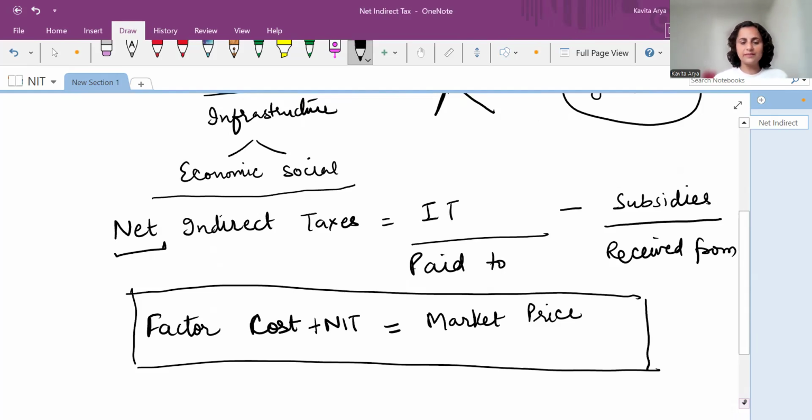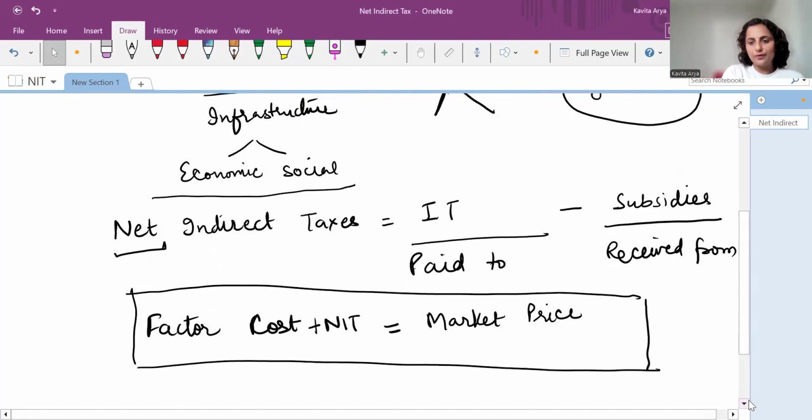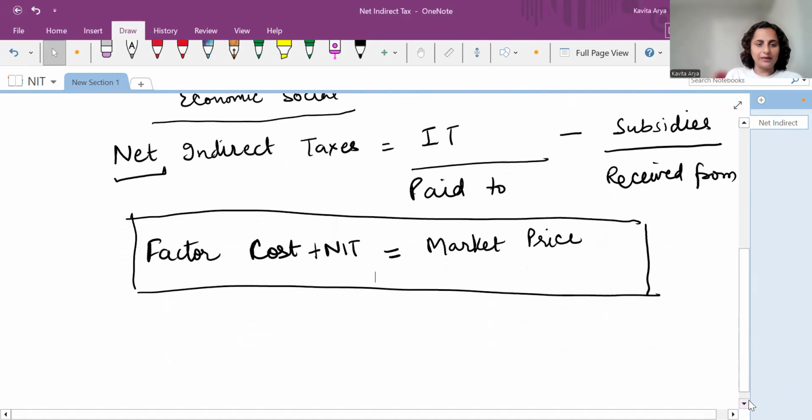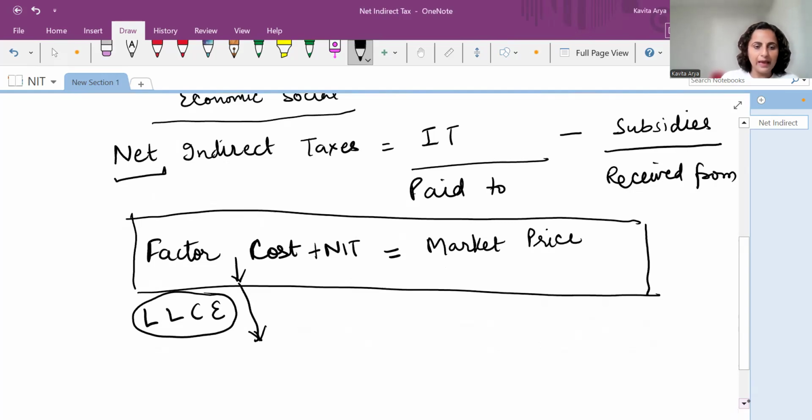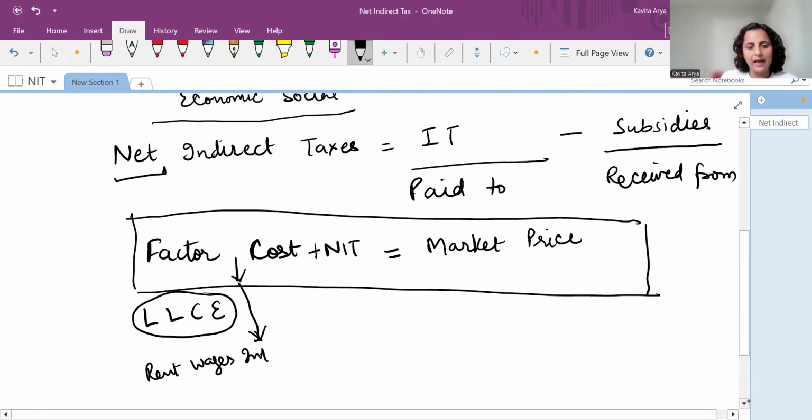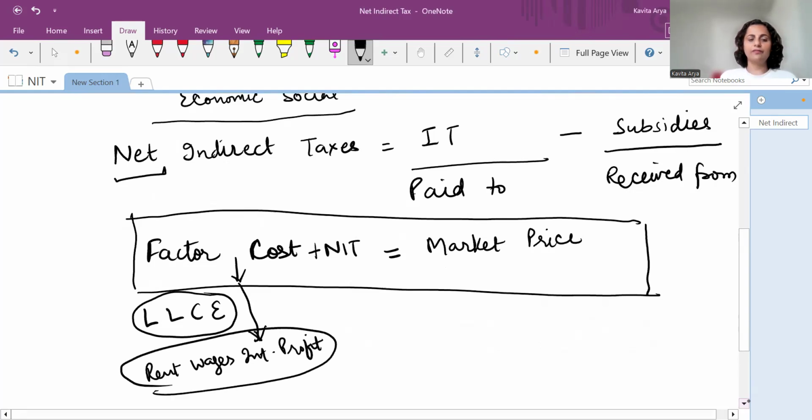Now, what is factor cost? We know that for production, we need to unite all the factors of production. And what are they? They are land, labor, capital, and entrepreneur. These unite together to produce. And what is the cost? The returns which they get become the cost for the organization. So factor cost would be a simple sum total of all the returns given to the factors of production, like land gets the rent, then wages, then interest, and then profit. When we total it up, this gives us the factor cost.